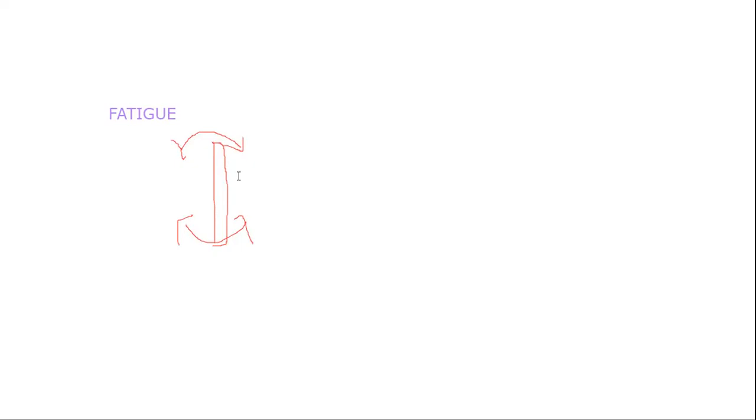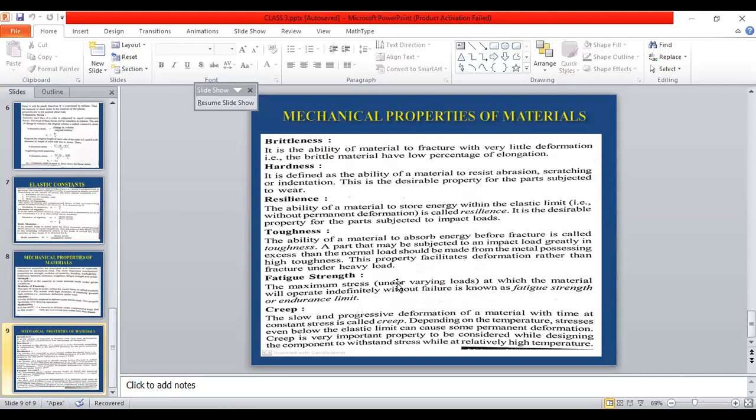This process you can call fatigue. So under the fatigue load, the maximum stress under varying loads at which the material will operate indefinitely without failure is known as the fatigue strength.